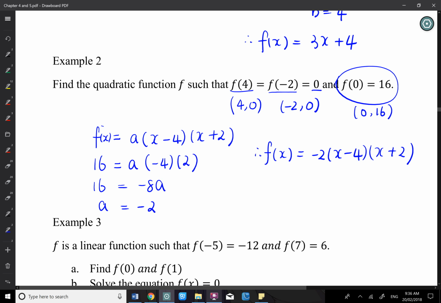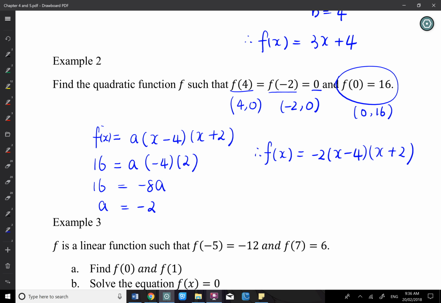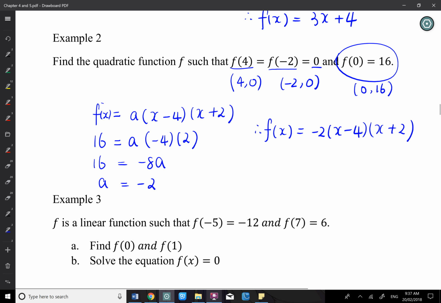Because the question hasn't asked you to put it into the general form, do not expand it. When you expand, you may make a mistake. So it does not ask you to expand, so don't expand. Unless the question says put into the general form, ax squared plus bx plus c, then you need to expand it. Otherwise, any form like the quadratic form should be fine. Okay, that's the second one.